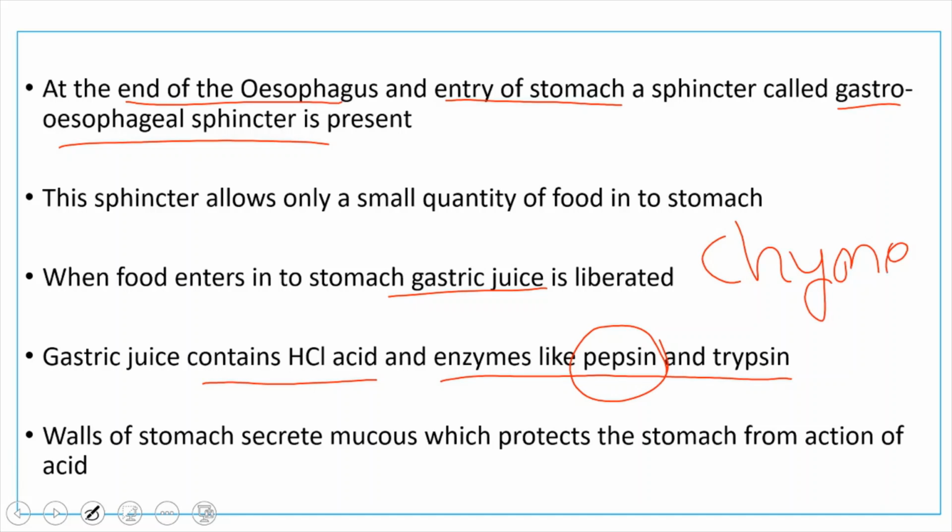Now the food is in semi-solid condition, which we call chyme, where some of the carbohydrates and proteins have already been digested. And remember the point here, carbohydrate digestion does not take place in the stomach. Only proteins get digested because the stomach contains hydrochloric acid. That means it is in acidic medium. In acidic medium, the enzymes which act on carbohydrates will be very inactive. That's why carbohydrate digestion does not take place inside the stomach. And the walls of the stomach also secrete mucus, which protects the stomach from the action of acids.